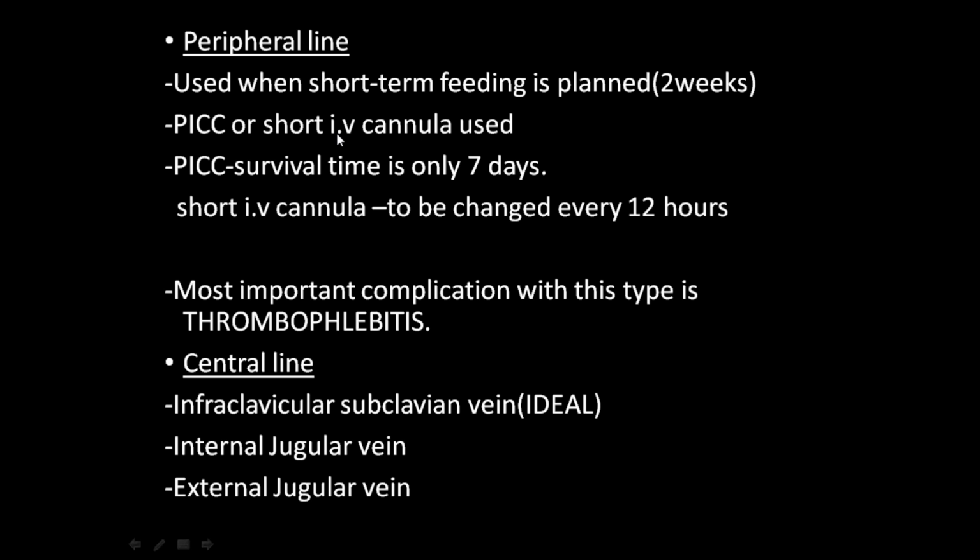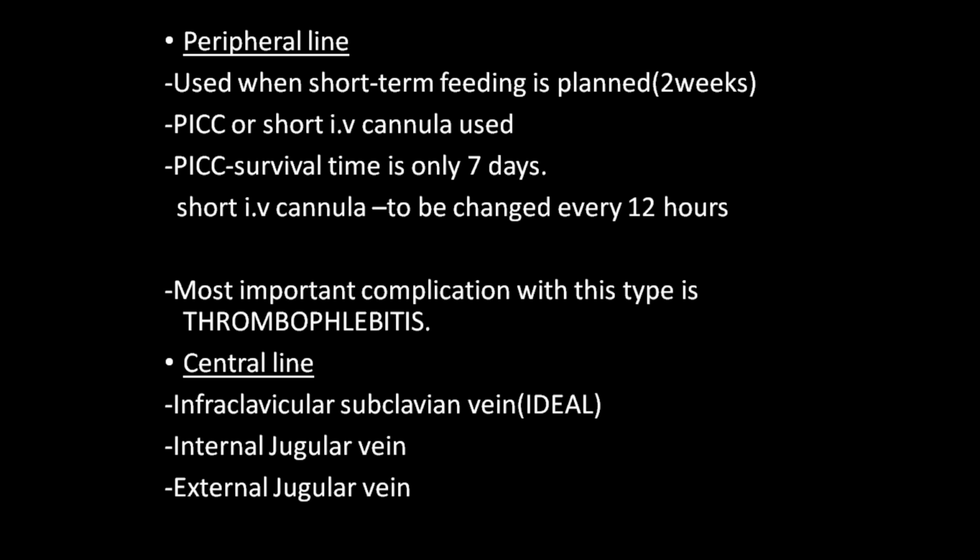For blood transfusion and IV fluid infusions, you use a short IV cannula, 20 gauge or 18 gauge. Through that also you can give total parenteral nutrition. The survival time of a peripherally inserted central venous catheter is 7 days only. Again you have to change it. The short IV cannula, which you give for blood transfusion or IV fluid infusion, you insert at the wrist.